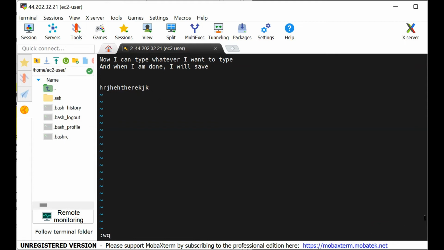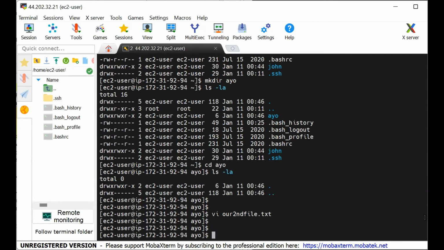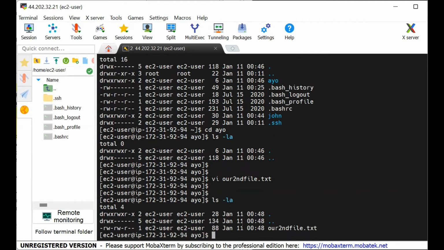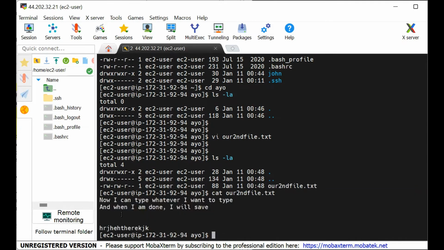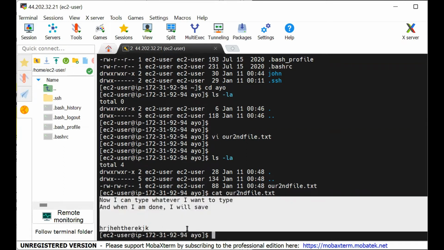And then I'll press enter. All right. If I come here now and say ls -la, I'm going to see that that file has 88 characters. If I say cat the file, second file, I'm going to see that it contains exactly what I typed there. Okay.